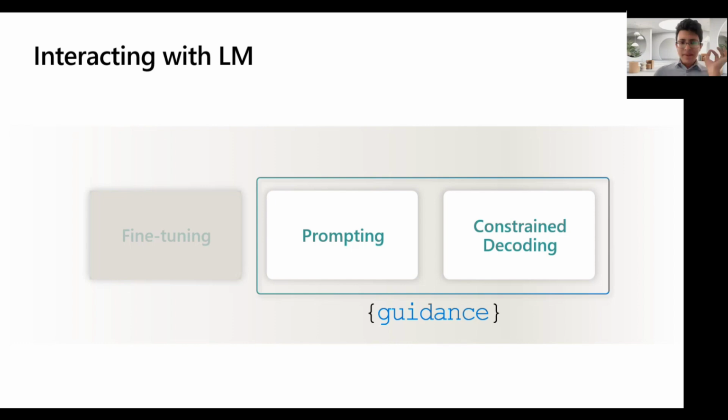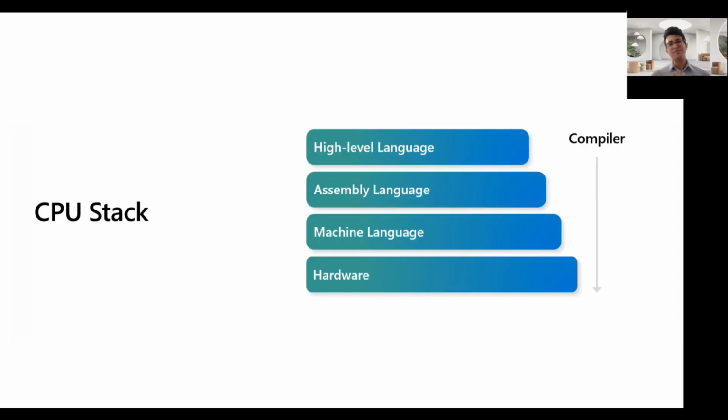Now we're going to introduce a new notion to you called constrained decoding. And this is where Guidance comes in. It's a library that encapsulates these notions of prompting and constrained decoding to fix these types of problems and give AI developers much, much deeper control over what these models are doing. The best way to think about this, we found, is to draw an analogy to how the software stack for CPUs has evolved, which is a super well-oiled machine at this point, right?